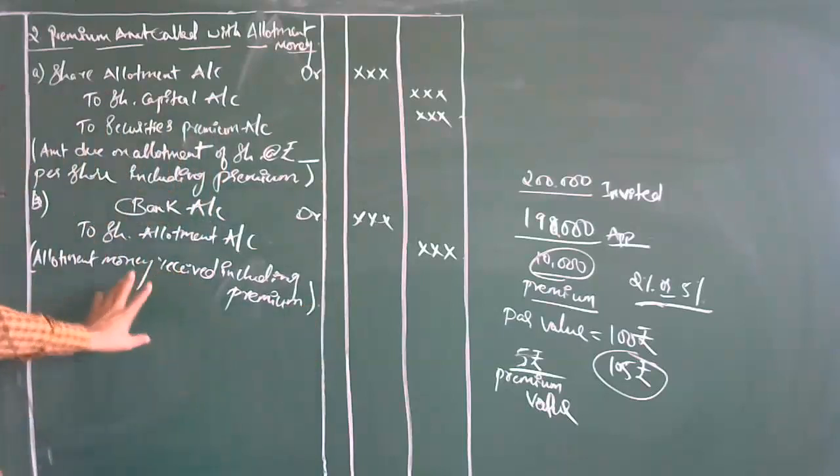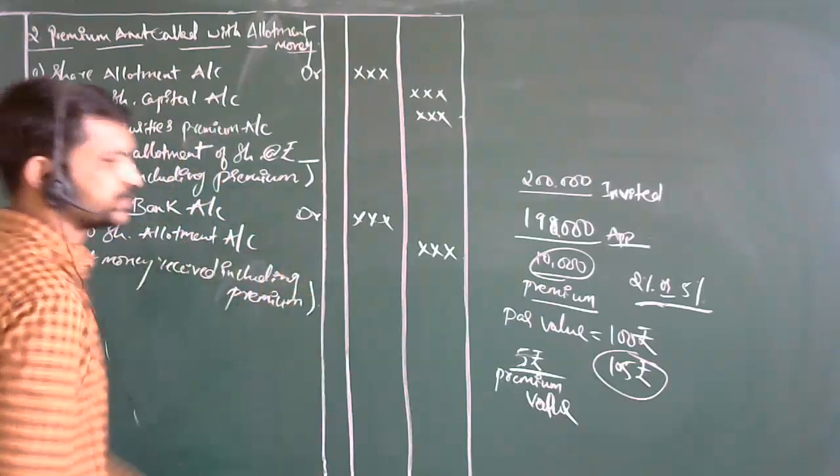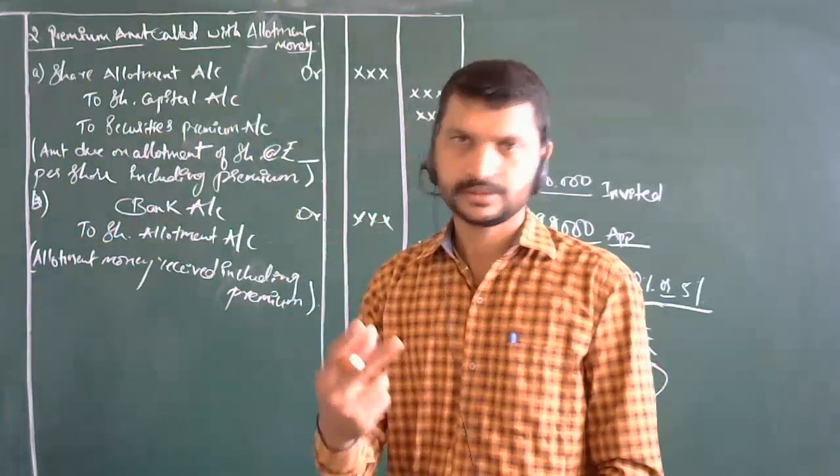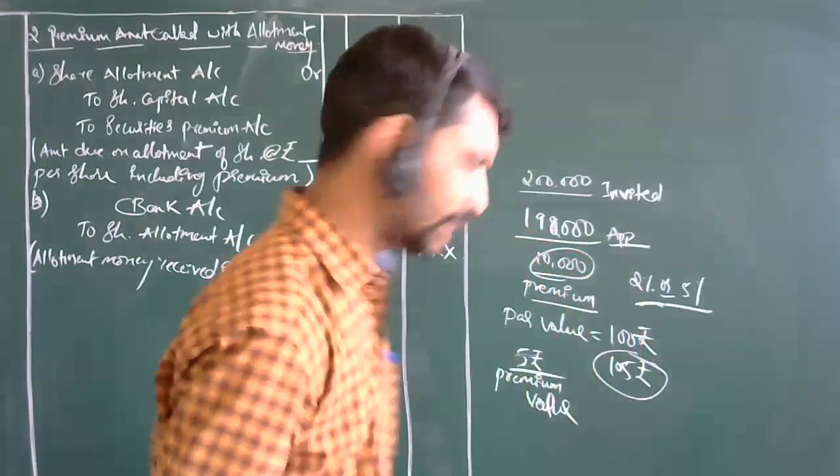Including premium, you have received the allotment money. That's it. These are the second situation, journal entries. Second point. Now again we are having the third one.